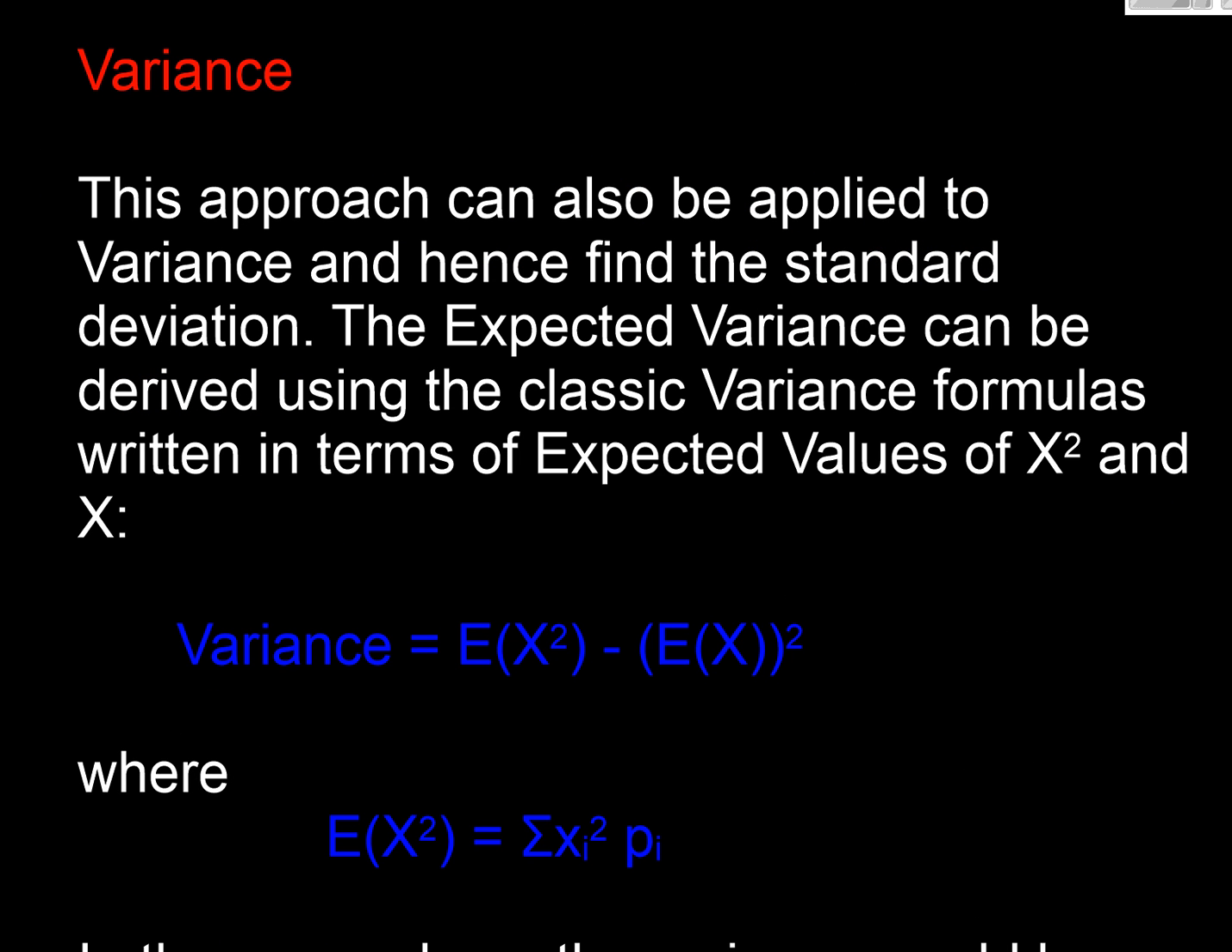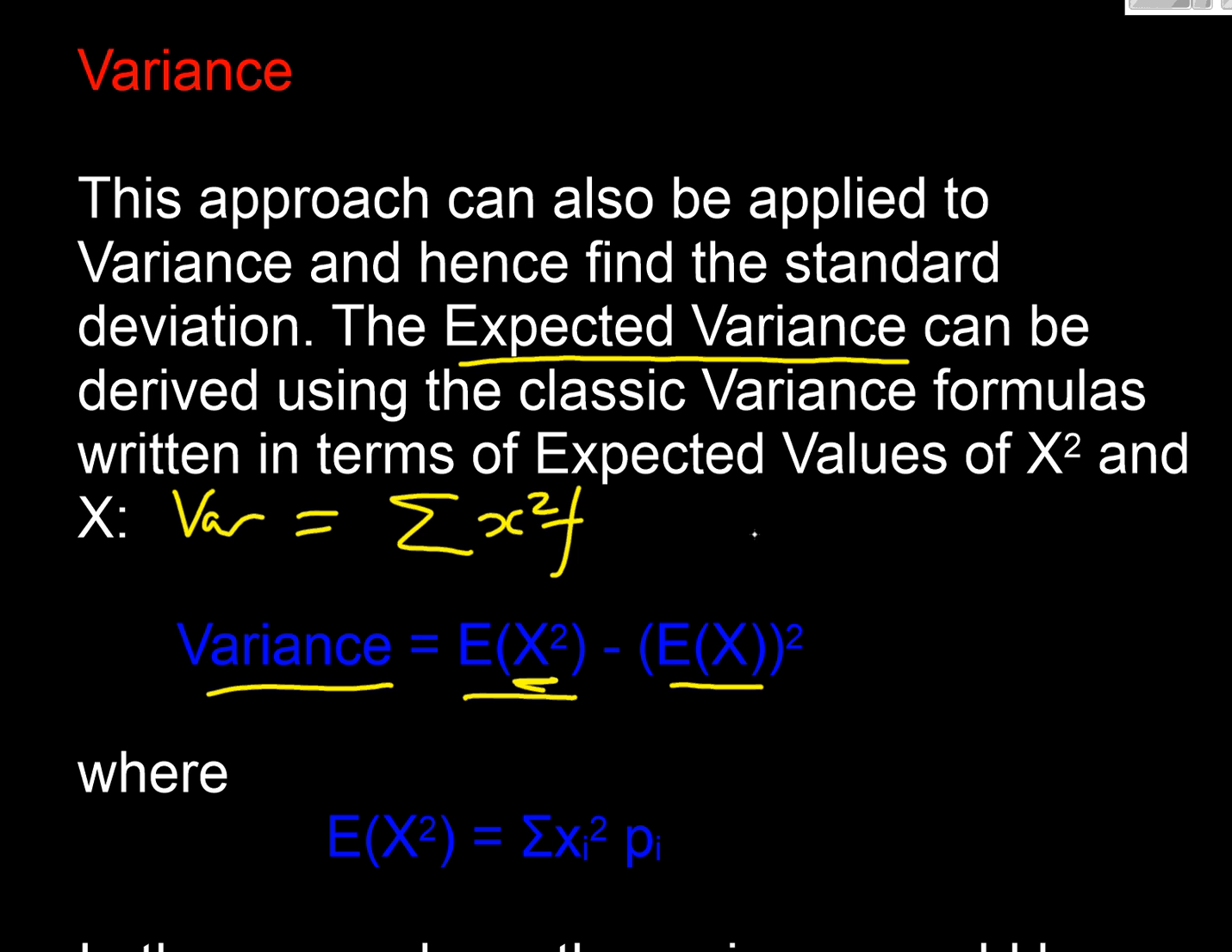We can use exactly the same approach for variance. We could find the expected variance, and we would do that by using this formula here. We need to find our expected value of x squared. There's our x squared, and then we already know our expected value of x because we worked out our mean earlier, didn't we? And if you think about it, this is just a rewrite of our classic equation that variance is the sum of our x squared times frequency, minus our x bar squared times n, and because we're working in probability terms, that n is 1. There we are. So we're just basically doing the same thing.